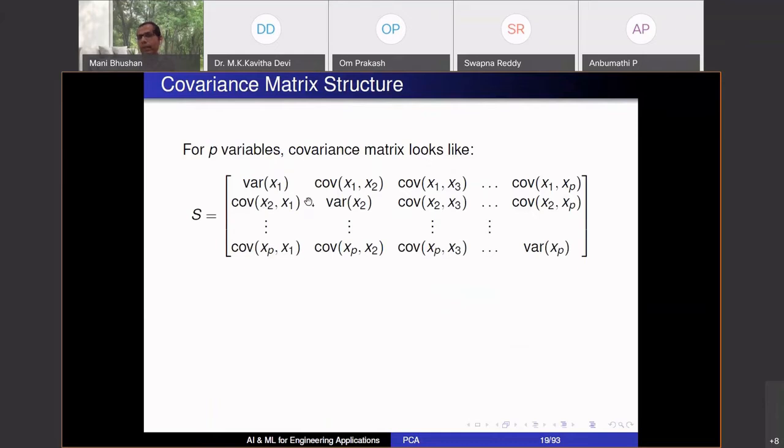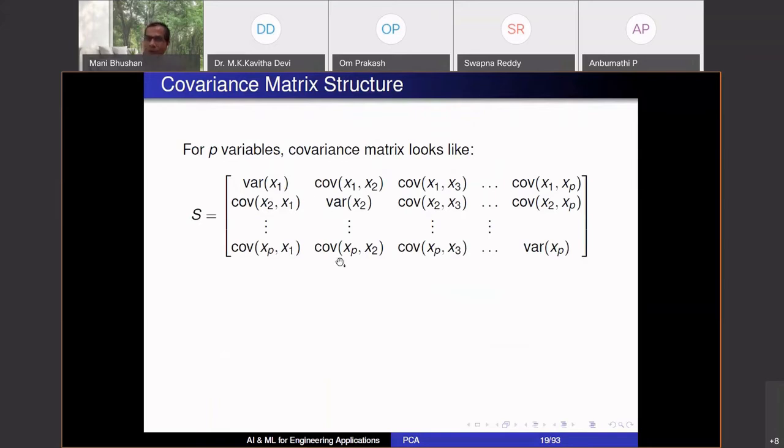On the diagonals, I put the variances of each variable. I have the p variables to begin with. On the diagonals, I put their variances, and the off-diagonal entries, the ijth entry, is the covariance between xi and xj. This is the 1,2 entry, so covariance between x1 and x2. This is the 2,3 entry, covariance between x2 and x3.